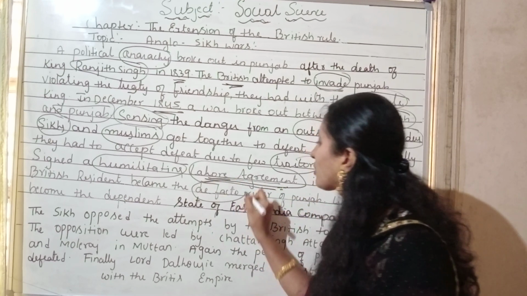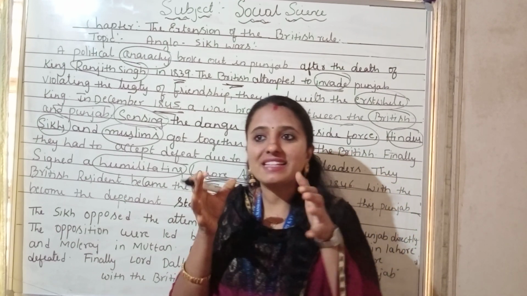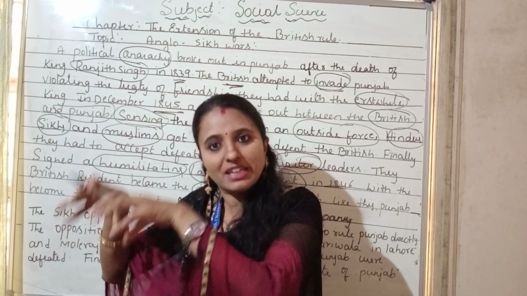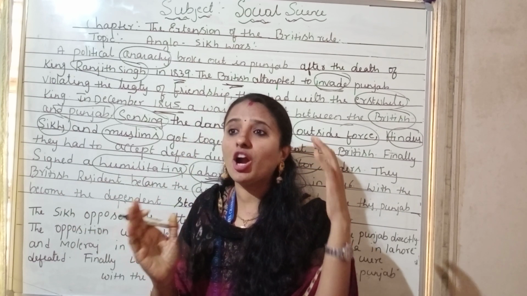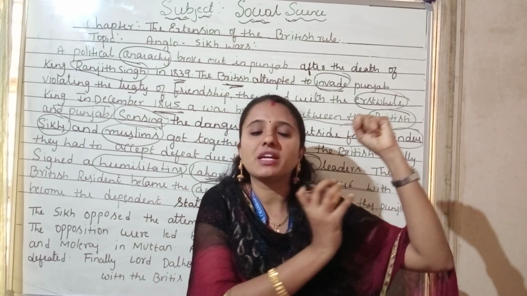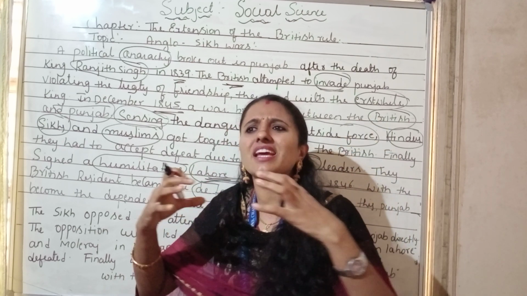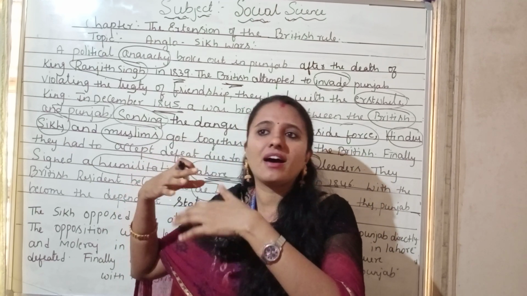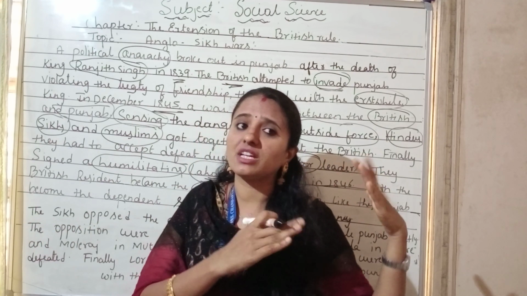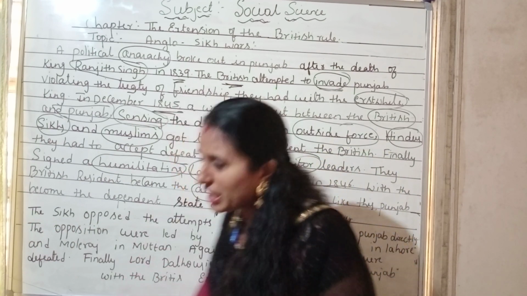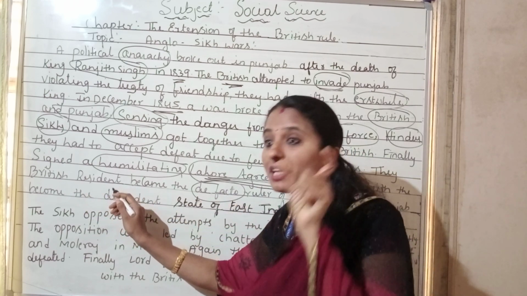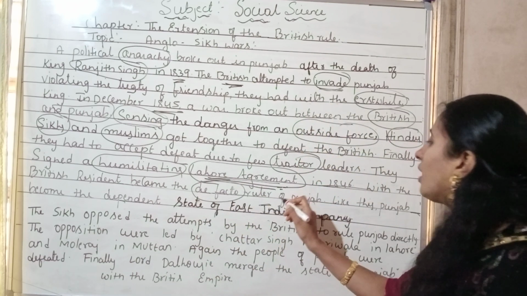What is the meaning of de facto ruler? Here you have to understand, the British resident will be existing there, he will take care of that particular area, but he will not have any legal rights. Everything will be controlled by the British East India Company. He just holds the position in fact, but in legal rights, everything will be controlled by the British itself. I hope you understood, children. One of the British residents became the de facto ruler of the Punjab.